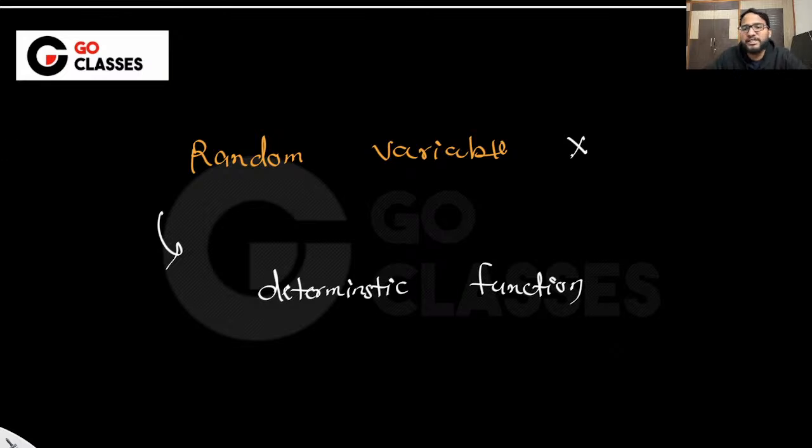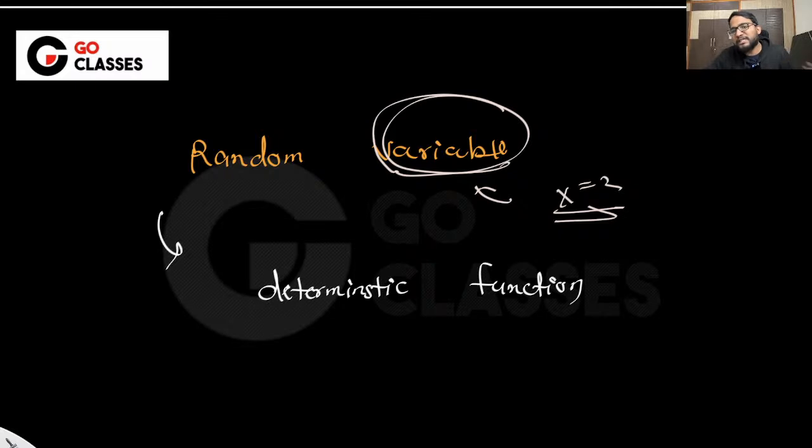Just see, I'm calling it a variable just for my convenience. In fact it is a function, but I want to use it as a variable. I don't want to write X of h equal to 2 like that. I just want to write X equal to 2. Since I'm using it as a variable, that's why I like to call it a variable.